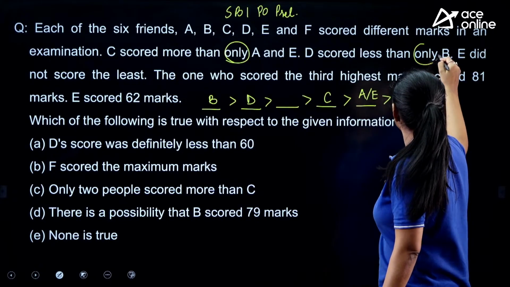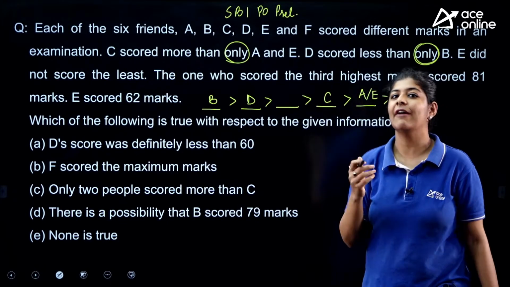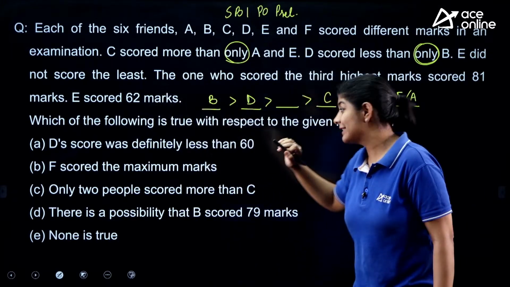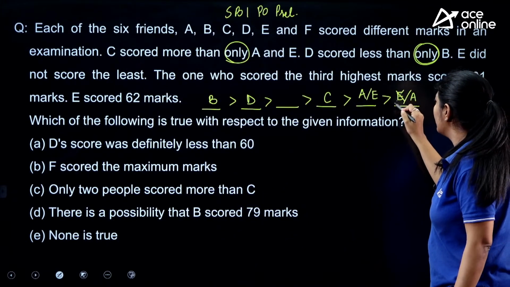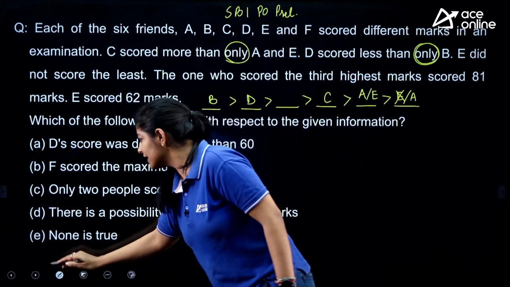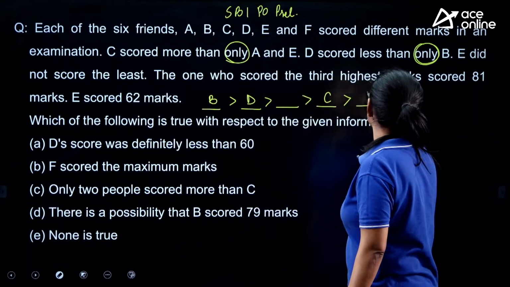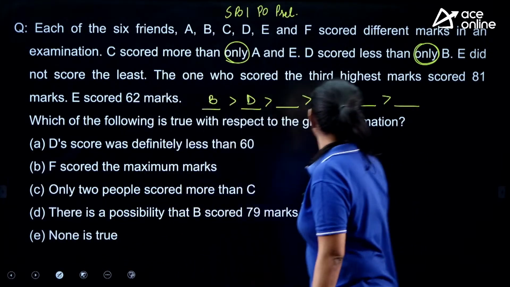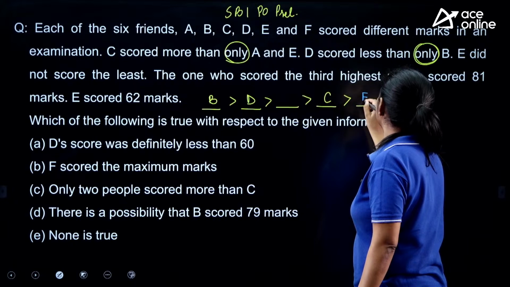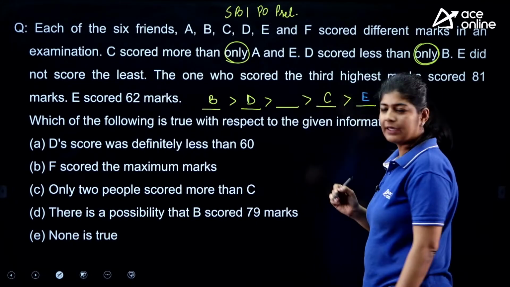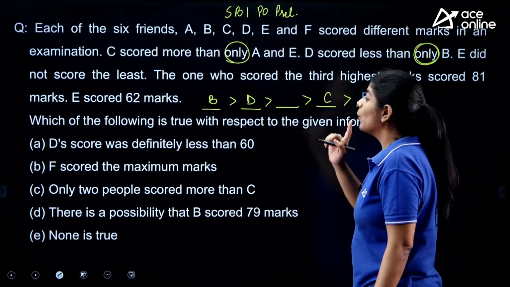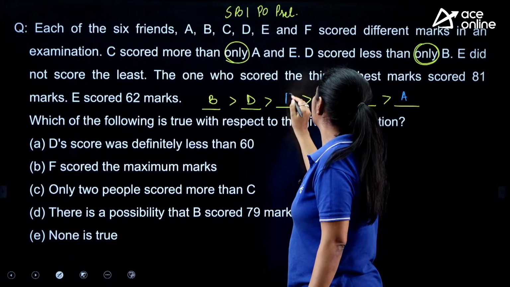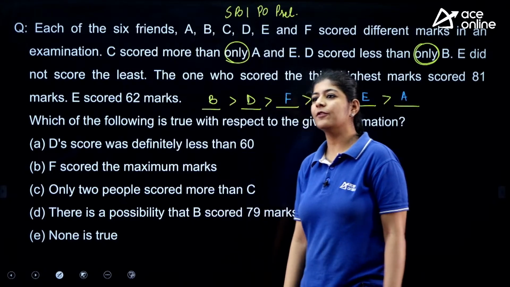We need to take care of these kinds of words whenever we are having puzzles. Next, E did not score the least. That means we can't put E over here. With the help of this condition, we can easily say that this position is of E and this position is of A. And we are only left with one friend and only one place, that is F. So we will put F over here.